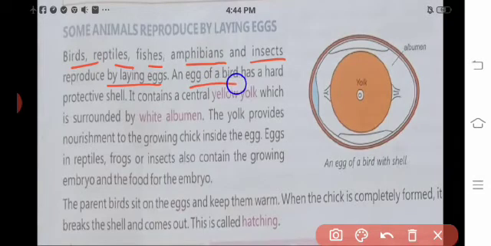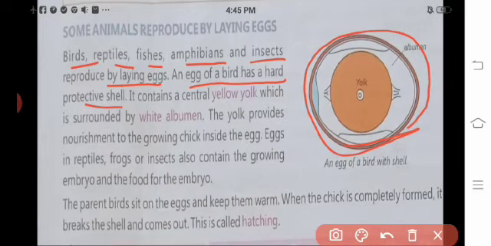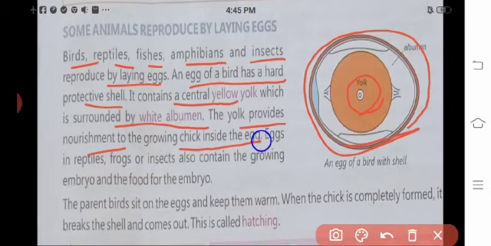An egg of a bird has a hard protective shell. You see here an egg of a bird with shell. There are some pictures I have given now. Okay. It contains a central yellow yolk. You see in the center, in the middle of the egg, the yolk, which is surrounded by the white albumen. The yolk provides nourishment to the growing chick inside the egg.